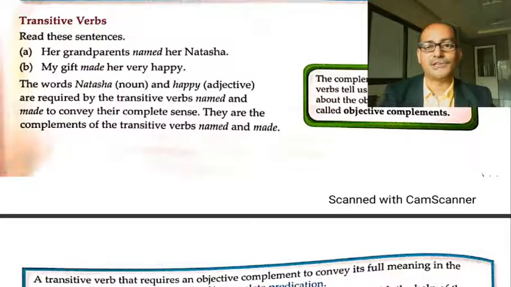The word Natasha, that is a noun, and happy, an adjective, are required by the transitive verbs named and made to convey the complete sense. They are the complements of the transitive verbs named and made in these examples. We'll discuss the further part.